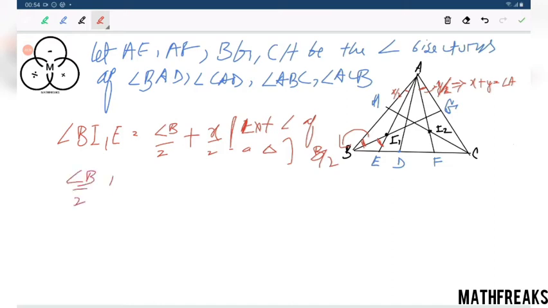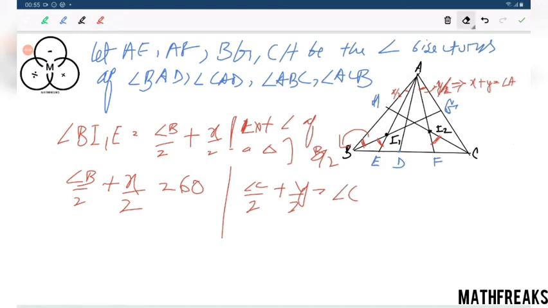B by 2 plus x by 2 equals 60. Similarly, we can write angle C by 2 plus y by 2 equals angle I2.